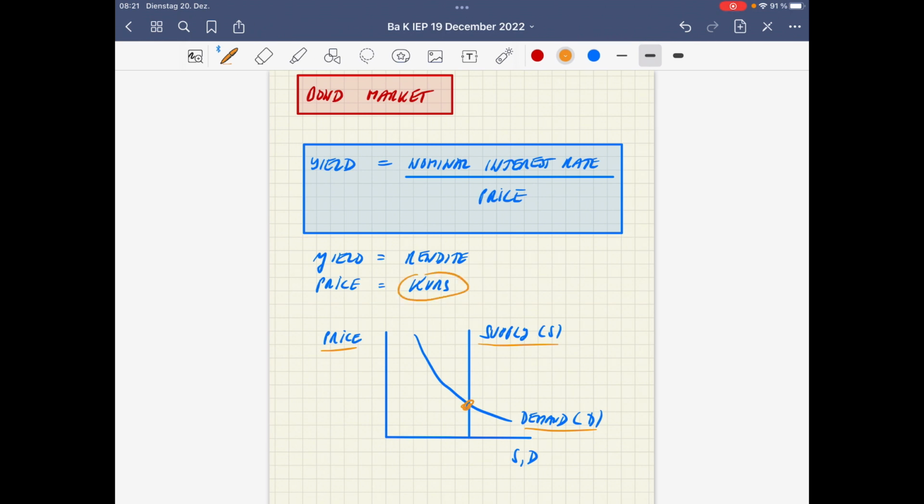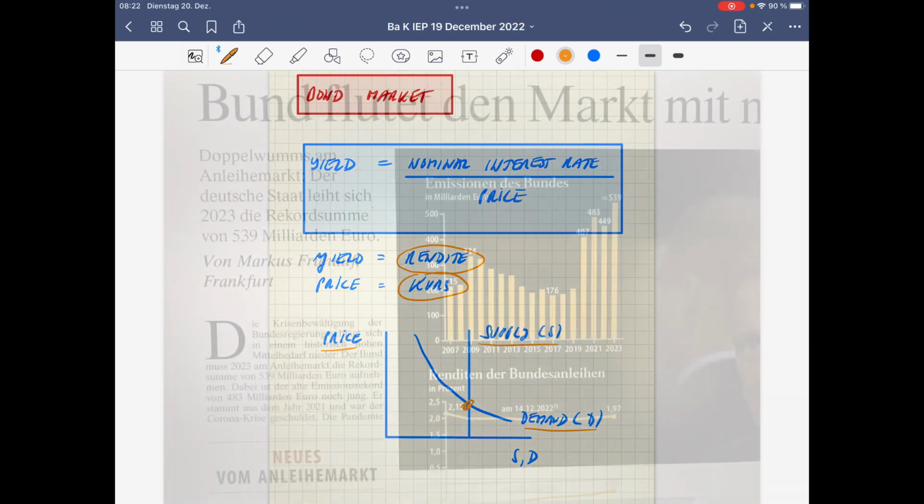However, the yield is something else. Yield in German is Rendite. According to this simple formula, the yield equals the nominal interest rate divided by the price of the bond. Having this formula in mind, we can explain what's going on in the bond market.